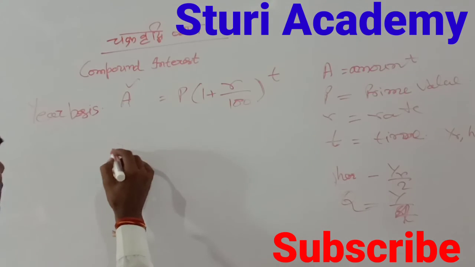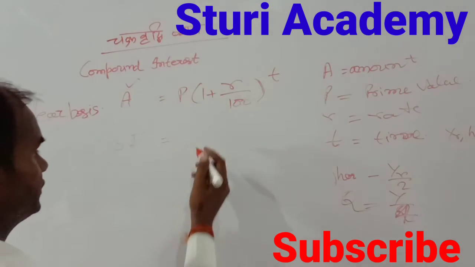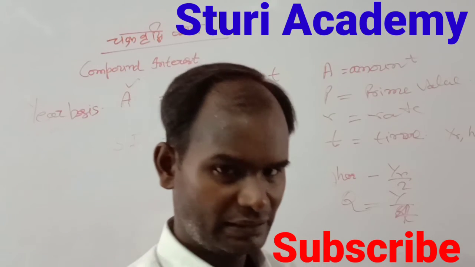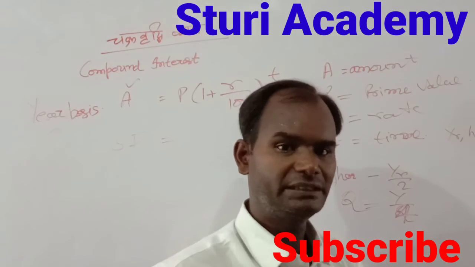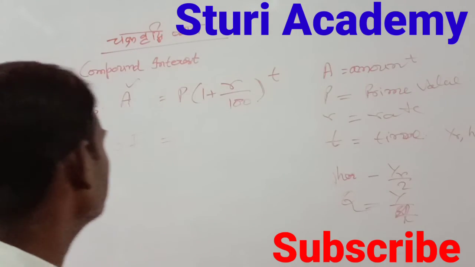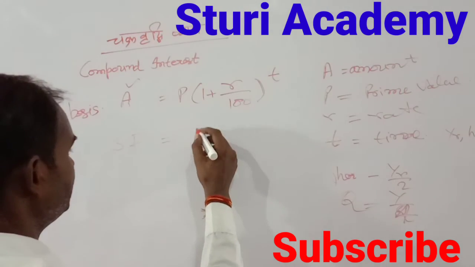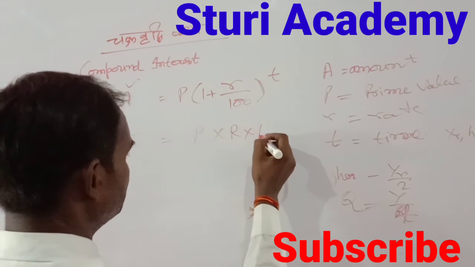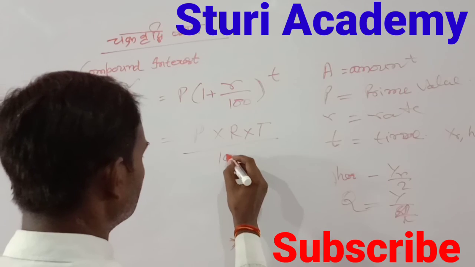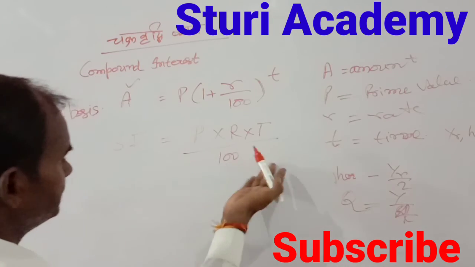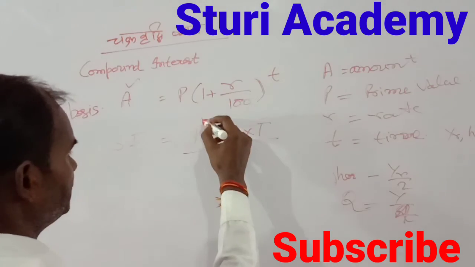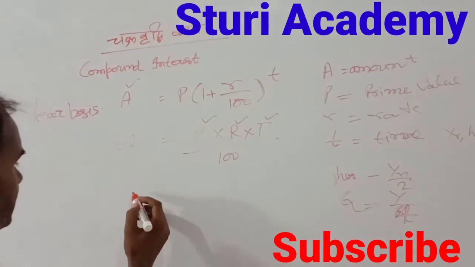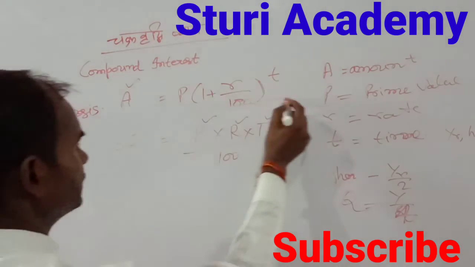Simple interest, SI, is equal to P into R into T upon 100. This is the simple interest formula. Just keep it in mind: P is the principal value, R is the rate, and T is the time. So this is simple.